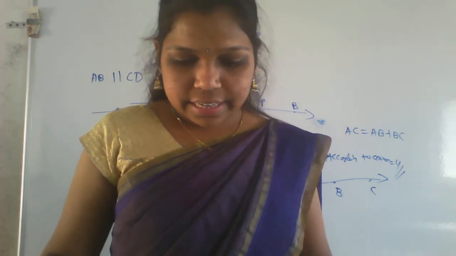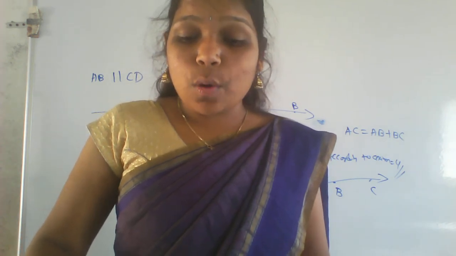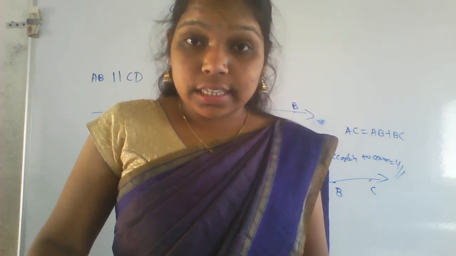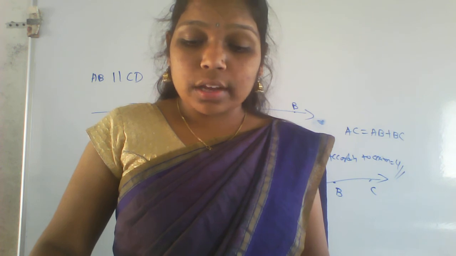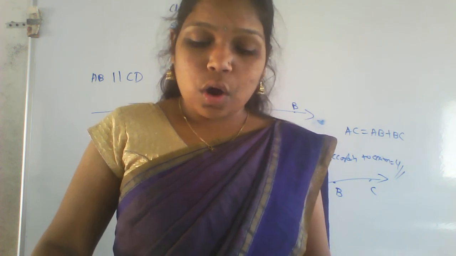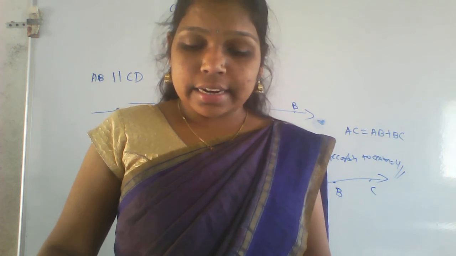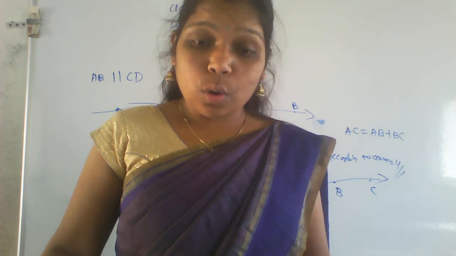And next, theorem 5.1 is given here. Two distinct lines cannot have more than one point in common. So here we are given two lines, L and M. We need to prove that they have only one point in common.